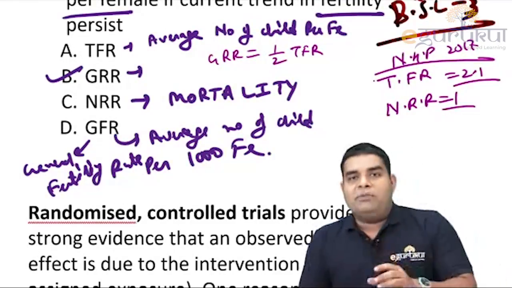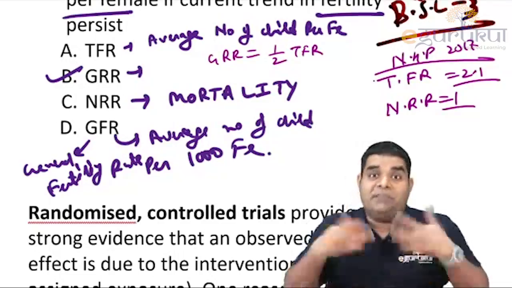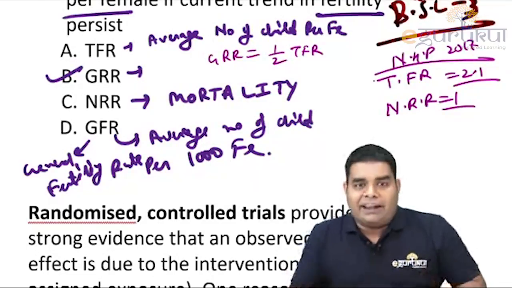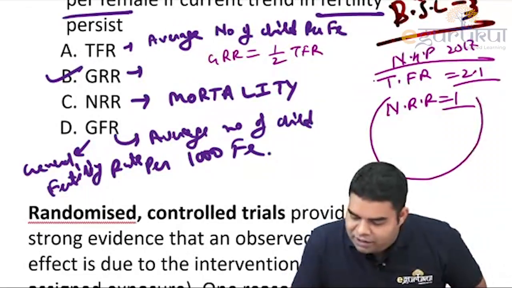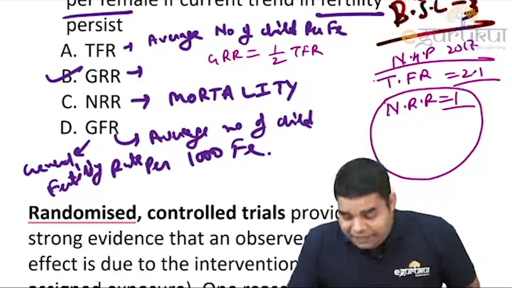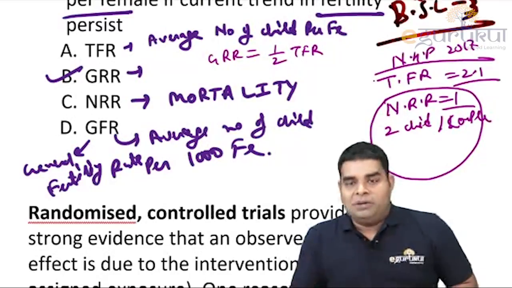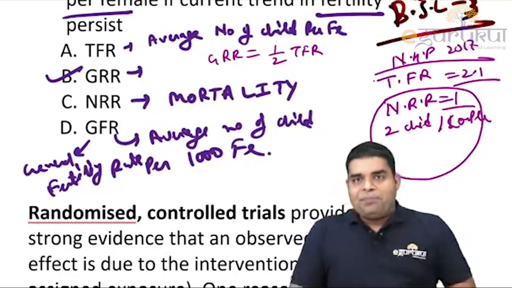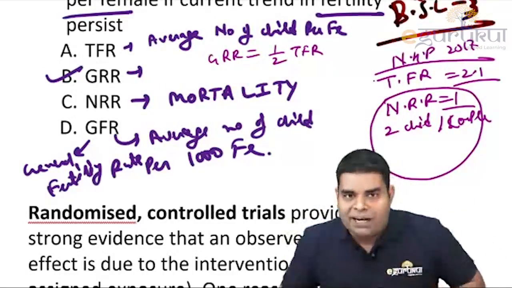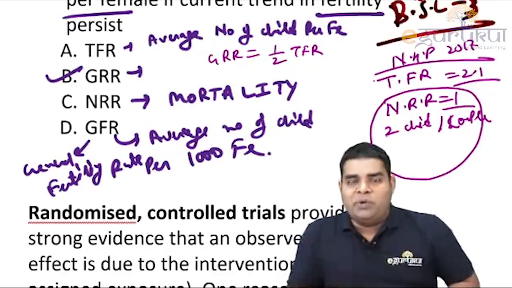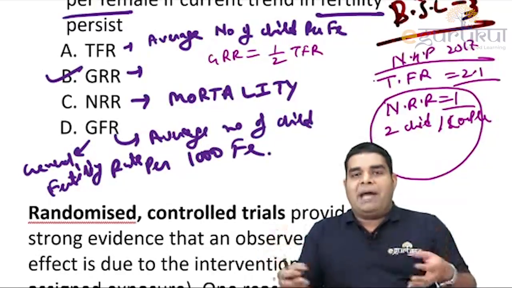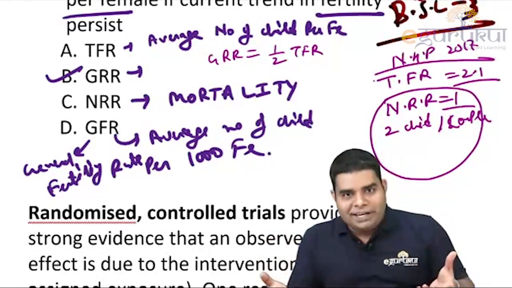If NRR is equal to 1, it means per couple we have one girl child who is surviving. So this is our target NRR, because if we achieve NRR equal to 1, then it means that there are two children per couple. Hum do hamare do, because there is one girl child and naturally girl and boy children are equal. So if NRR becomes equal to 1, it means per couple will have approximately one male child, one female child.